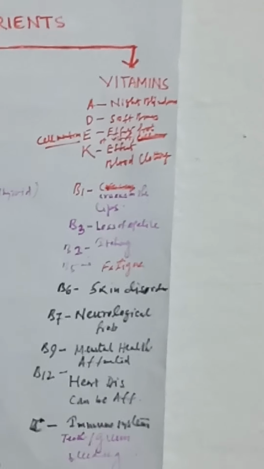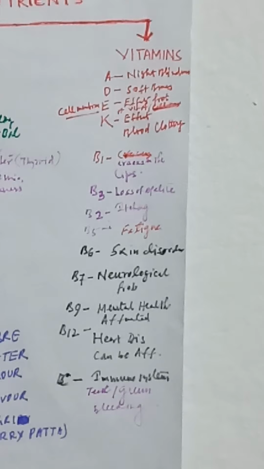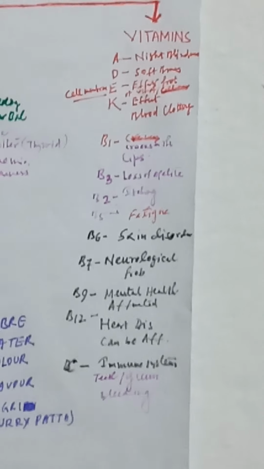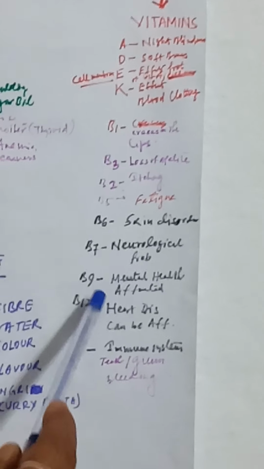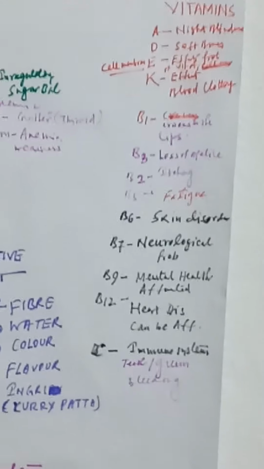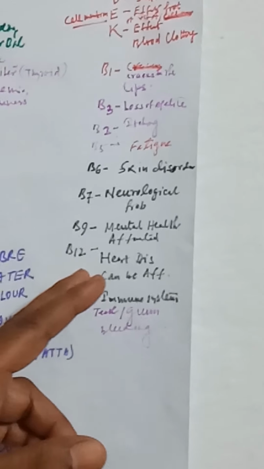Children, you might have known that vitamins A, D, E, K, all these four vitamins are fat soluble vitamins, and except these, vitamins B1, B2, B3, B5, B6, B7, B9, B12 and vitamin C, all these vitamins are soluble in water. What will be the essential support of the vitamins?